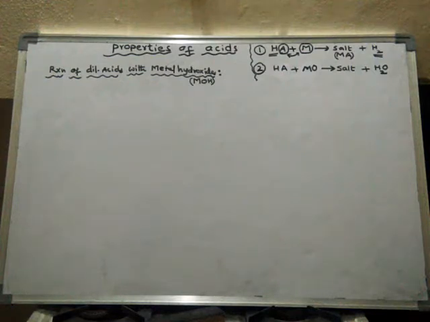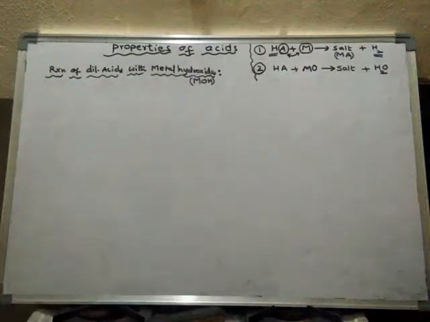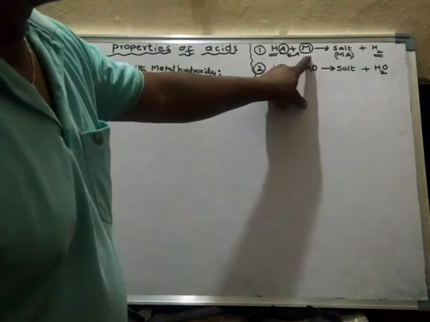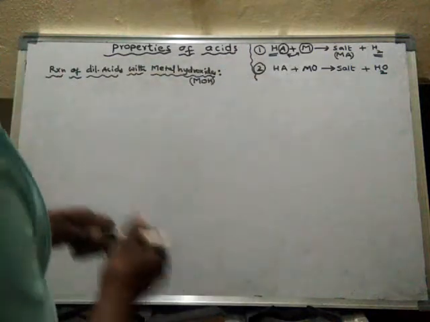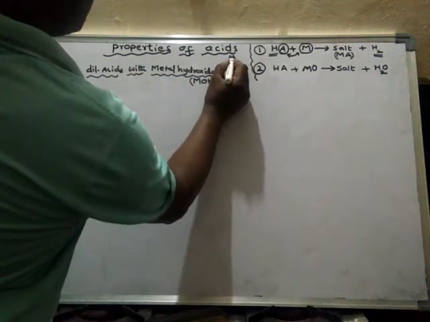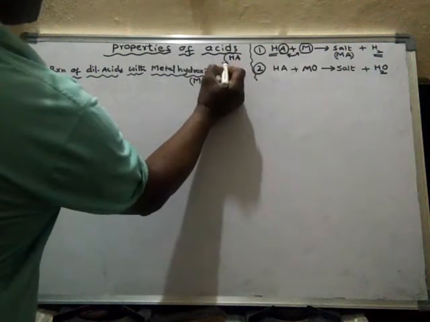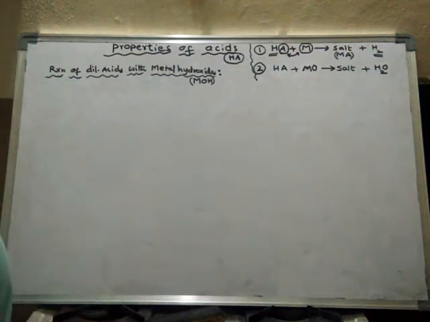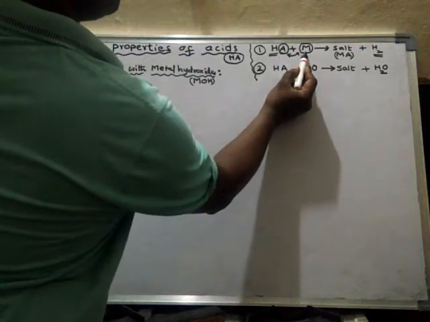We were learning about the properties of acids. In our previous video, we saw the reaction of acids with metals and the reaction of acids with metal oxides. Generally, acids are denoted with HA. So what happens when acids react with metal?